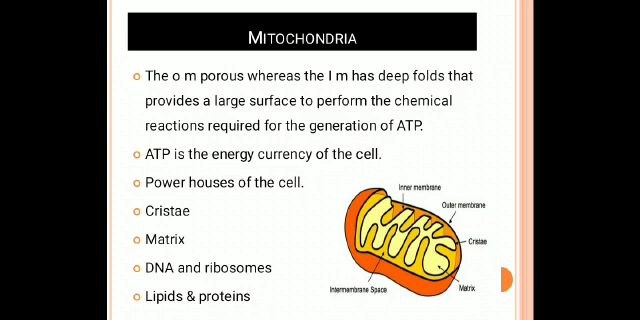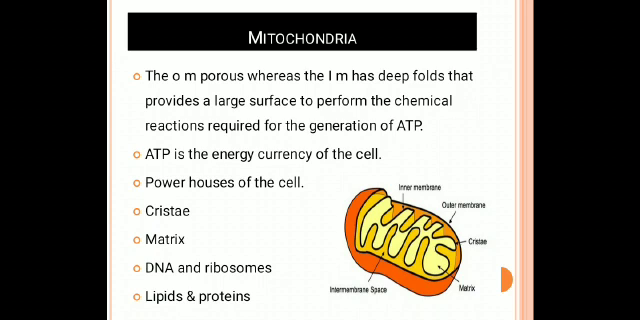The ATP is also called the energy currency of the cell. ATP means adenosine triphosphate. Mitochondria is called the powerhouse of the cell. Why is it called the powerhouse of the cell? Mitochondria releases a large amount of ATP molecules for performing activity. That's why it is called the powerhouse of the cell. Our body uses energy and stores it in the form of ATP.